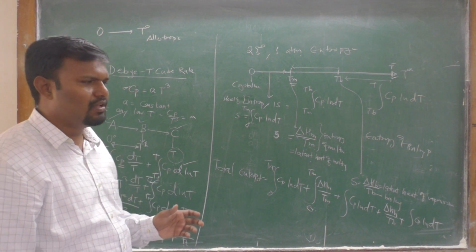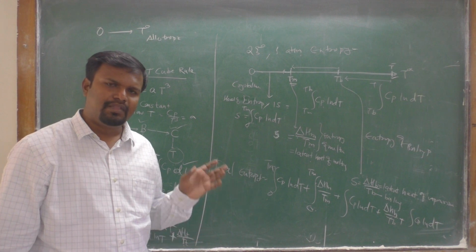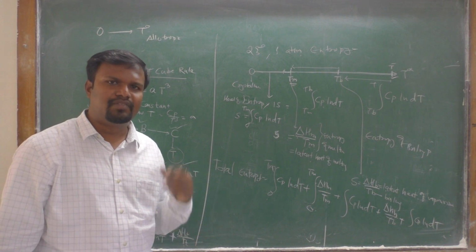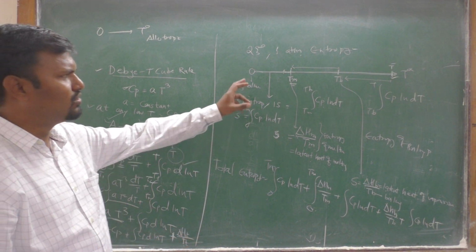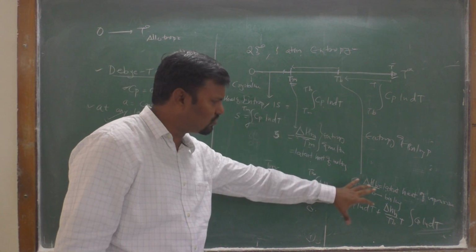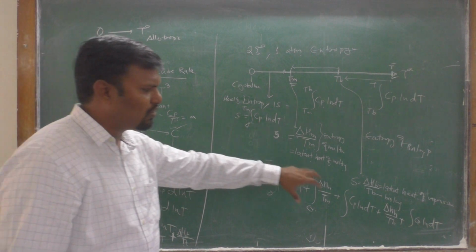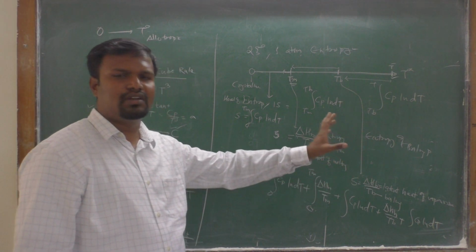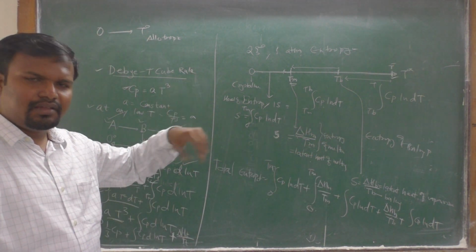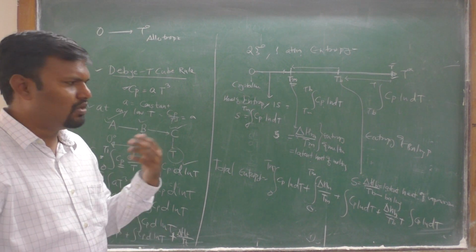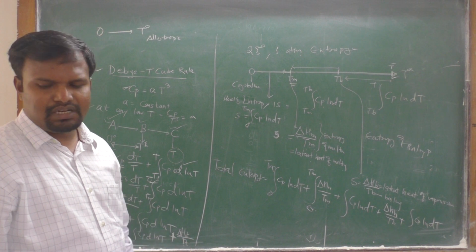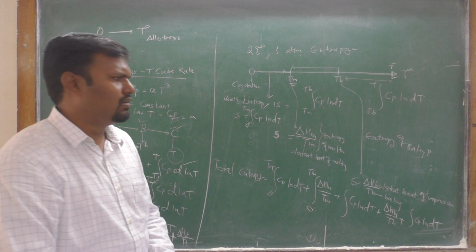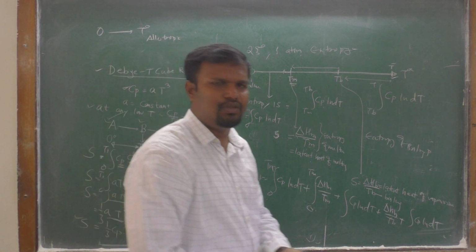This is all about how we can find the absolute entropy. Absolute entropy means the entropy change from absolute 0 temperature to T degree Celsius temperature. In this case, from 0 to T we can find the summation of all the entropies for a liquid or gas during the transformation from one state of the substance to the other. That is all about the third law of thermodynamics. Thank you very much.